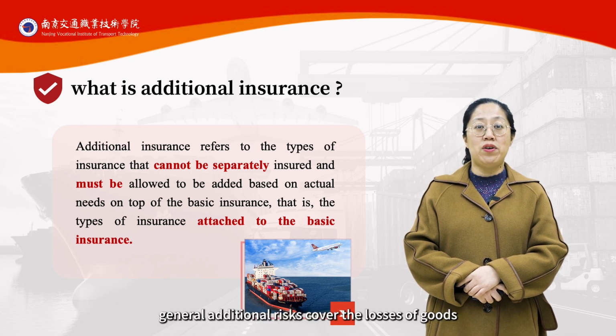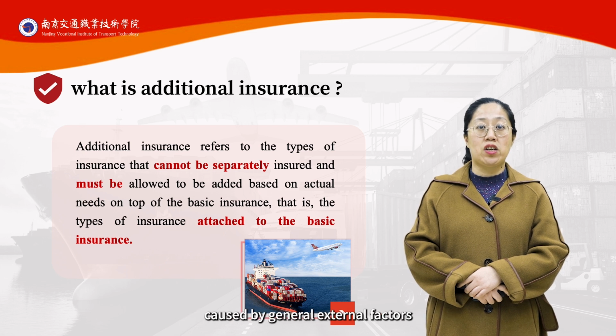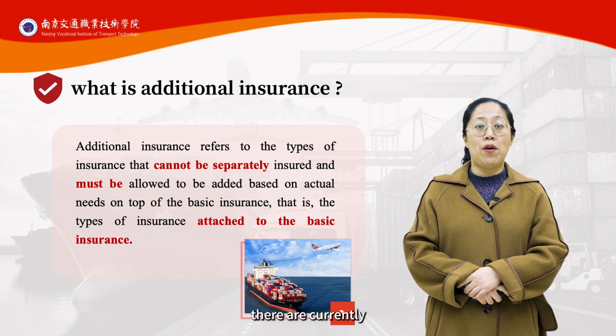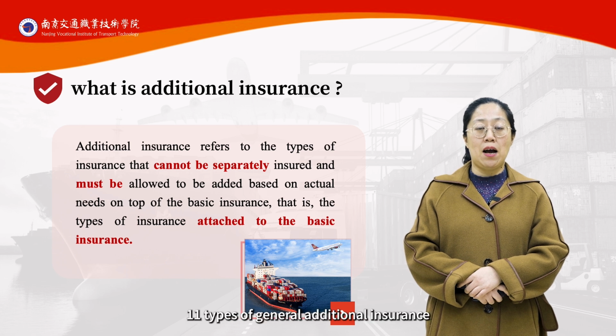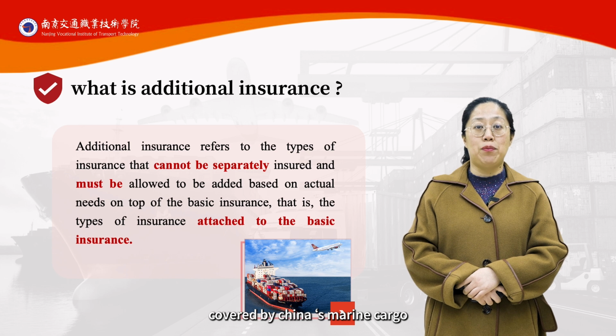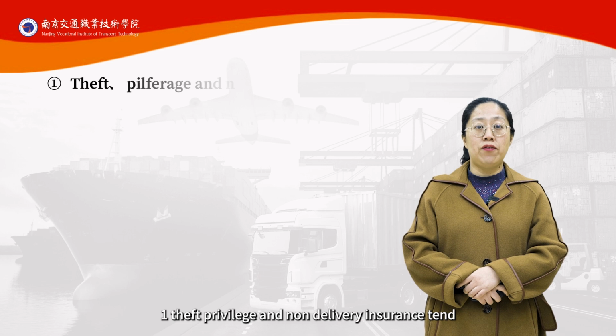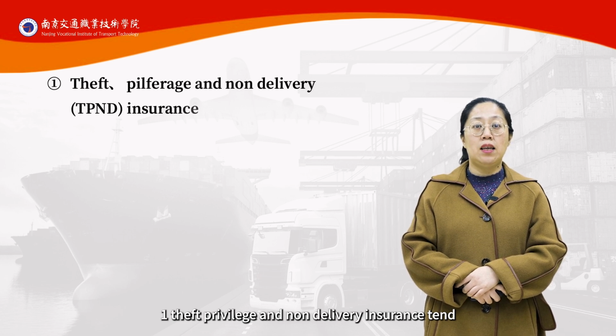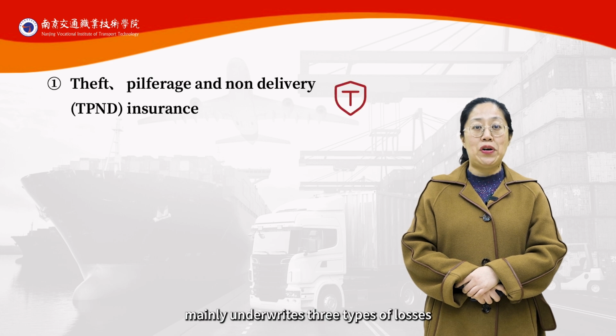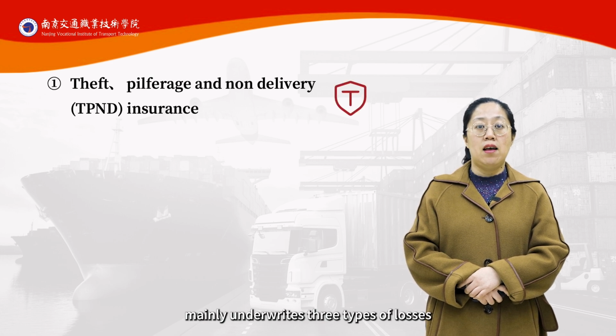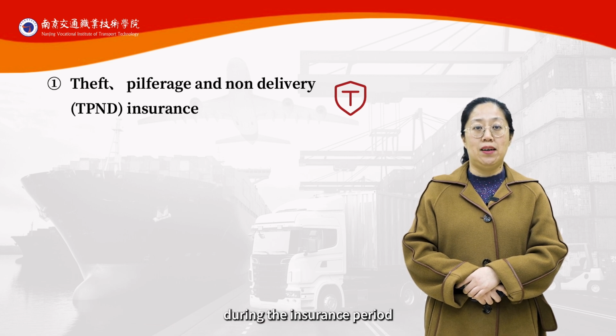General additional risks cover the losses of goods caused by general external factors. There are currently 11 types of general additional insurance covered by China's marine cargo transportation insurance. 1. Theft, pilferage, and non-delivery insurance. TPND mainly underwrites 3 types of losses suffered by the insured goods during the insurance period.